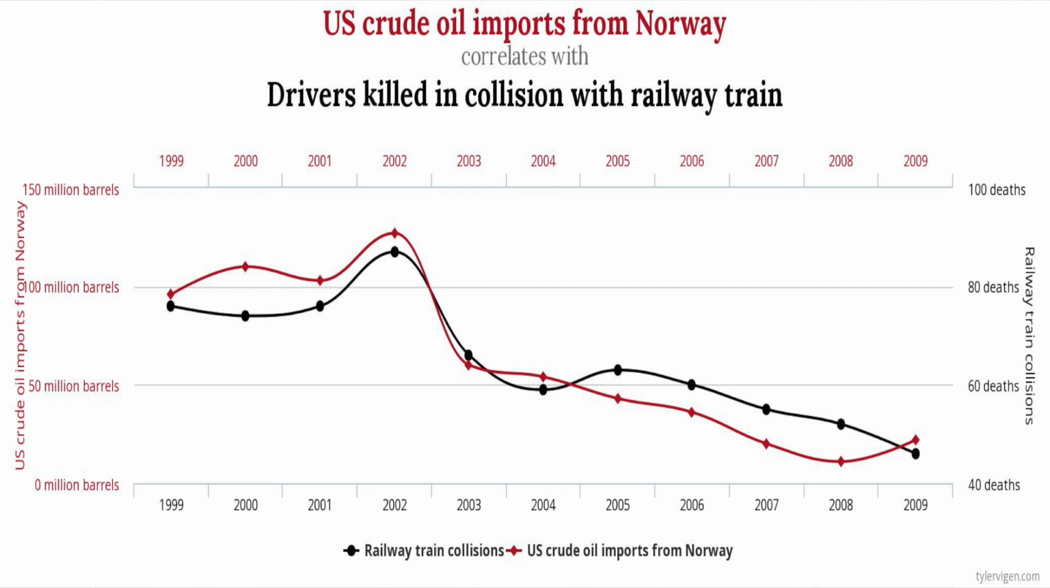Our first statistical correlation is a correlation between U.S. crude oil imports from Norway and drivers killed in collisions with railway trains in the U.S. So as you see, as the U.S. imports less and less oil from Norway, there are fewer and fewer drivers killed in collisions with trains in the U.S. So I could say the less oil we import from Norway, the fewer people are killed by trains in the U.S. Good statistical analysis, I would say.